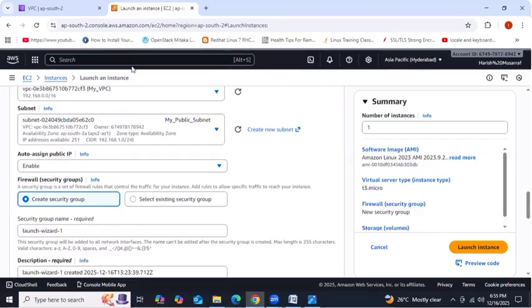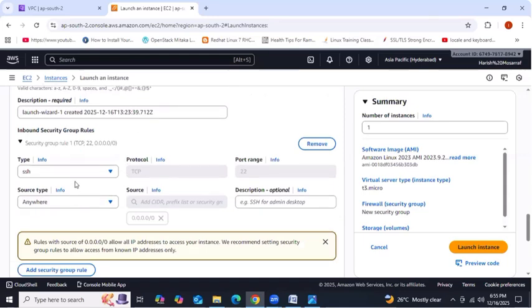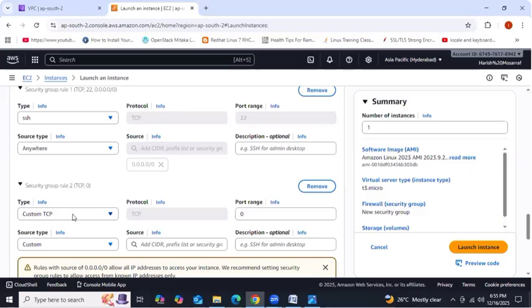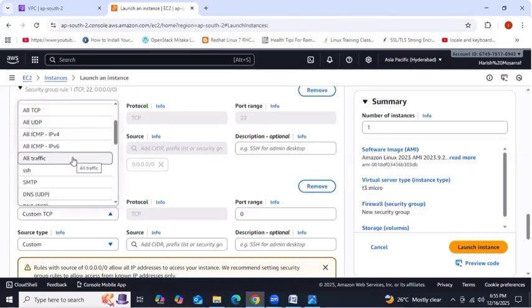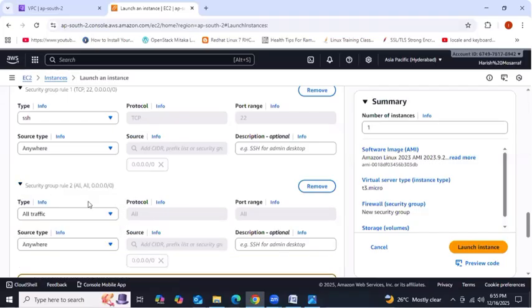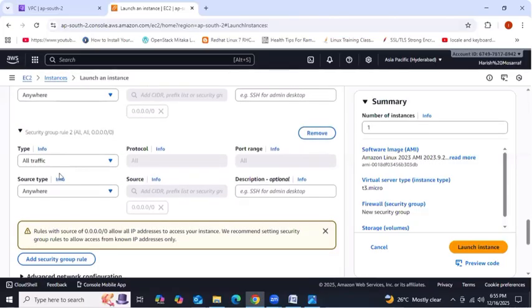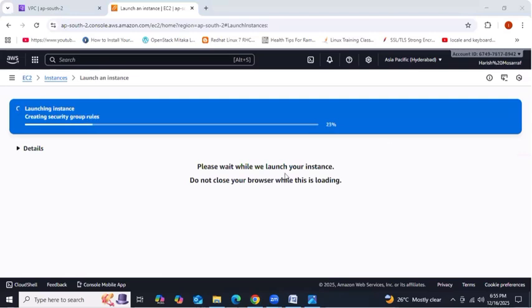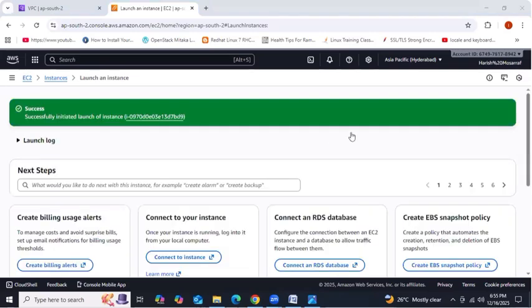Next, now we need to provide the security group. I'll add one more security group rule here, all traffic. Actually, I'm going to use the ping command. For the ping command, you need to add ICMP. But I'm allowing all traffic to avoid errors anywhere in the security group, SSH along with all traffic. Then we launch the instance. This instance got launched into the public subnet. I hope you got it, guys.